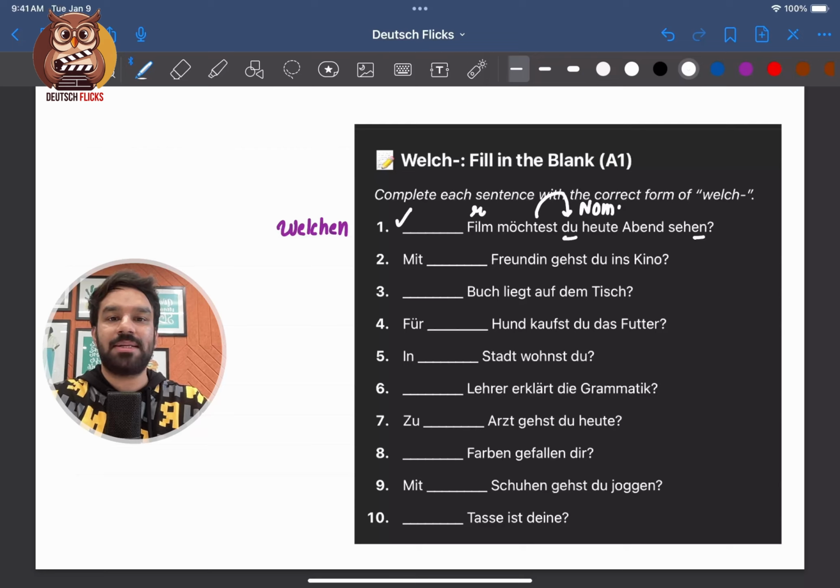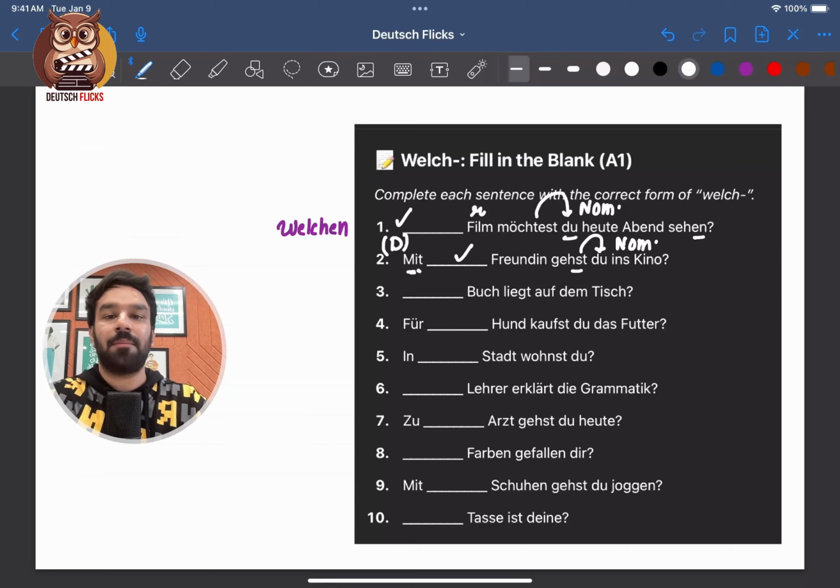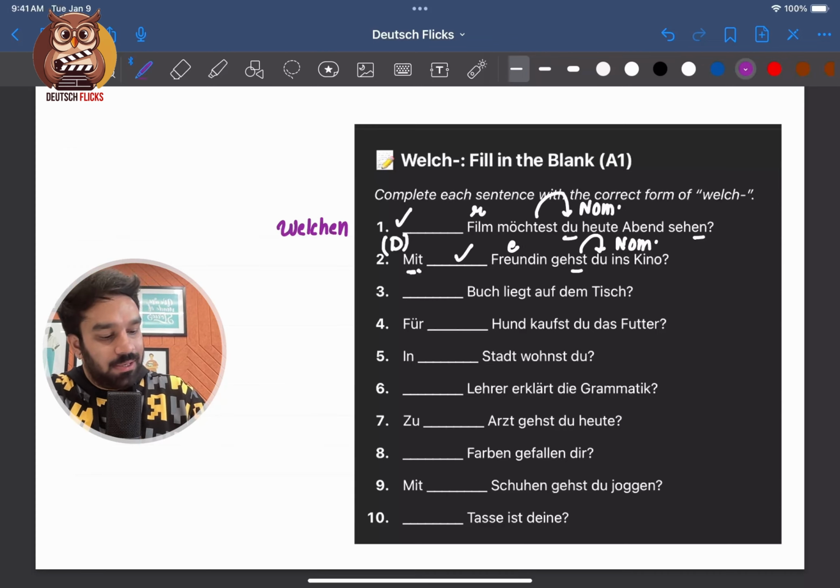Dann Nummer 2. Mit welche Freundin gehst du ins Kino? So it will be, with which friend are you going to the cinema? So again, gehen is being conjugated according to du. It will be in nominative case. But here we have mit, which is a dative preposition. That means this is my prepositional object, which will come in dative case because mit is a dative preposition and Freundin is die. How does die change in dative case? Der, right? So it will be welcher.